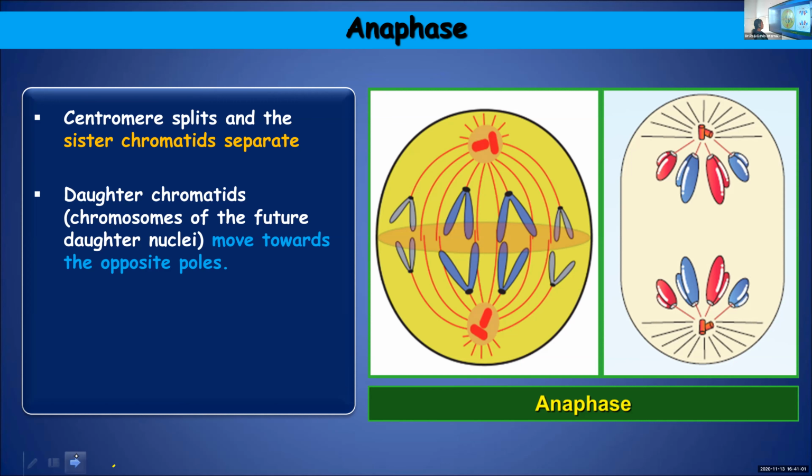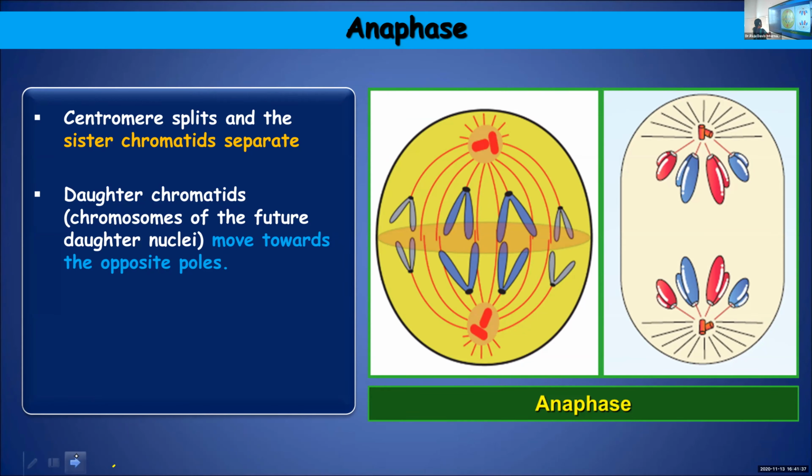Okay, Punya? Okay, ma'am. So the centriole remains as such. Centriole will remain as such because now it has to pull them back. That is also with the help of these spindle fibers. So spindle fibers will take them back. Assisted by the spindle fibers, they'll move back towards the poles and later they will disappear. The daughter chromatids move towards the opposite poles. Here, daughter chromatids will become the chromosomes of the future daughter nuclei.